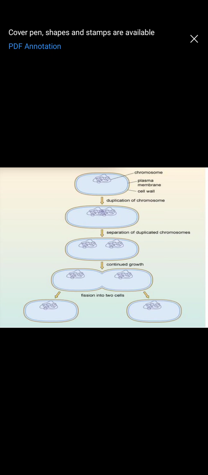Elongation happens once all the necessary requirements, the enzymes or ingredients required for duplication, are prepared and ready. Only then does the elongation step start.